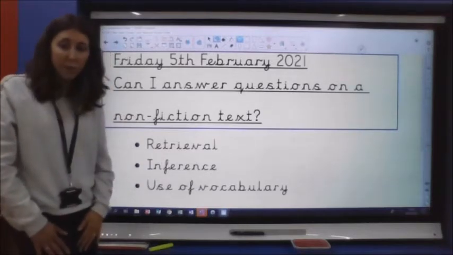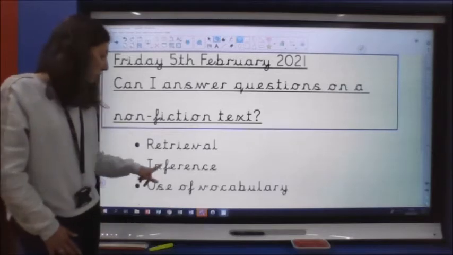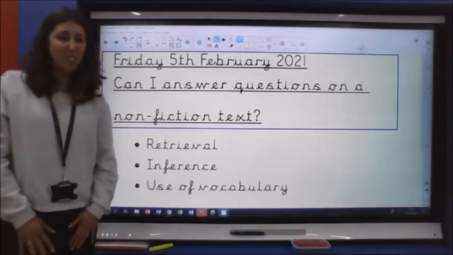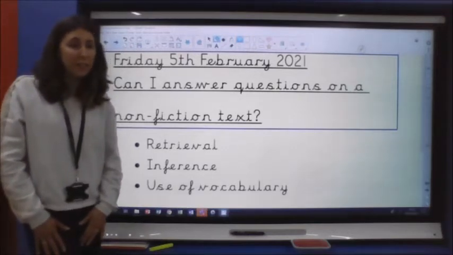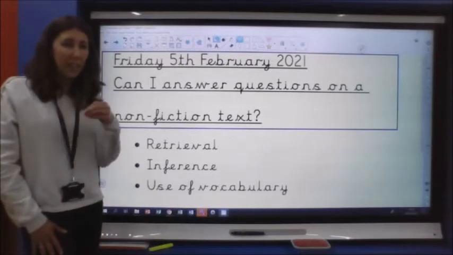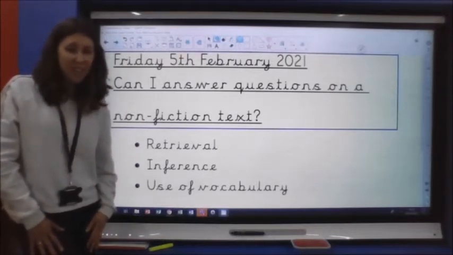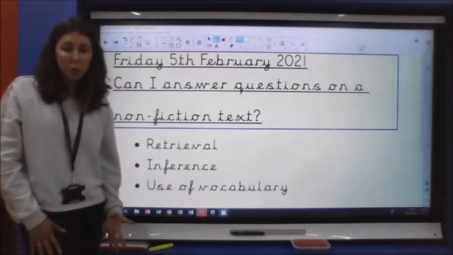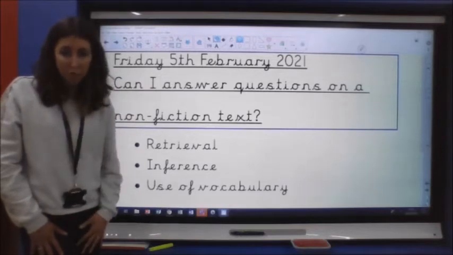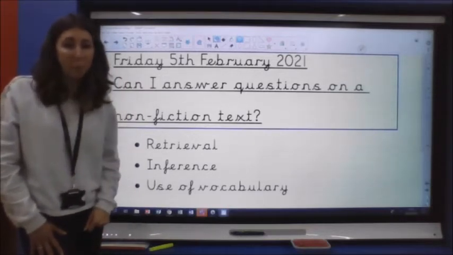We have got some inference questions. Inference questions are a little bit different, aren't they? When we have inference questions, the answers aren't straight there for us to find. They are not directly in the text, but the answer links to something in the text. Normally in the text there will be some clues for you to work out what the answer is, but the answer won't just be written. So they are a little bit more difficult. We have to think about those a little bit more.